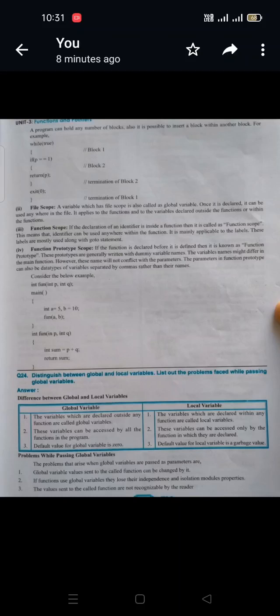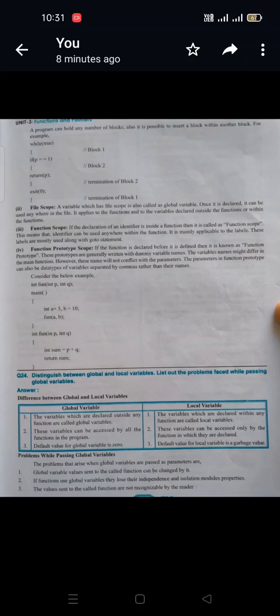These prototypes are generally written with dummy variable names. Dummy variable means we just give the name, that's it. We do not access the value with that variable name. So the variable name might differ in the main function. You can observe in an example here. The integer function is of return type integer. In its arguments, p and q are two arguments that you can treat as dummy variables.